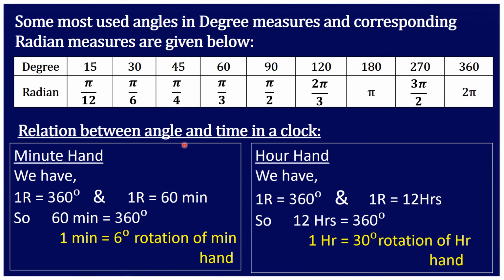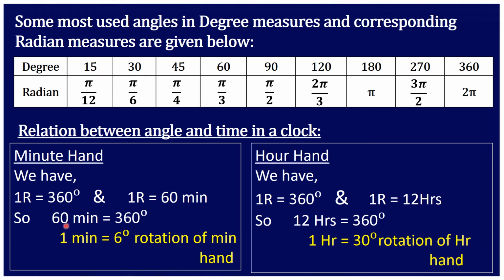Now, the relation between angle and time in a clock. We will consider the rotation of the minute hand. The minute hand is like a ray. One complete rotation makes 360 degrees, we know. And one rotation as per the minutes is 60 minutes. That is, to complete one full rotation, it takes 60 minutes and 360 degrees. So we can equate these values: 60 minutes is equal to 360 degrees.